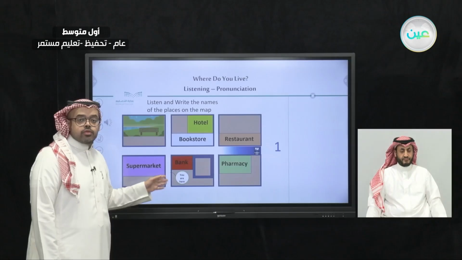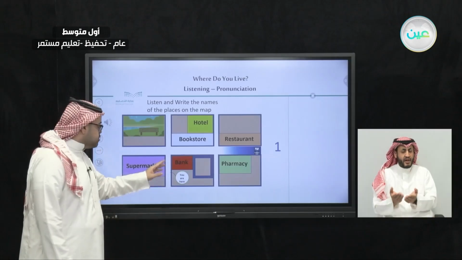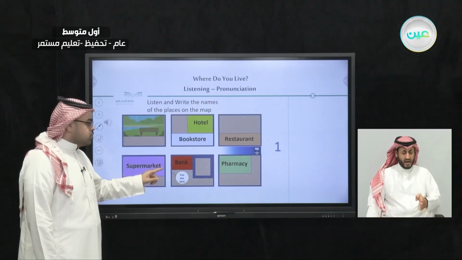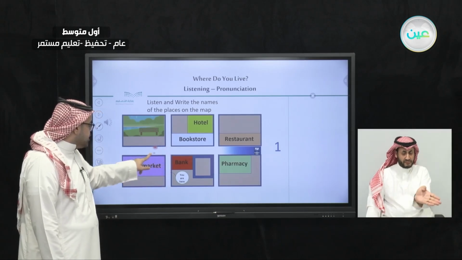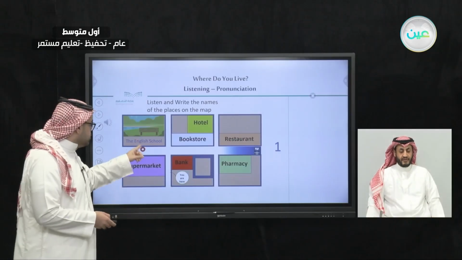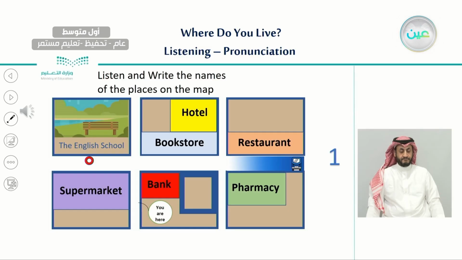Very good. So in number 1, the woman is looking for the English school. And since we are here, she said, go straight and turn left. The English school is across from the supermarket. So where is it? Excellent. Here is the English school, the location of the English school. As we have listened to the directions, here we have written down the name of the place, the English school, which is across from the supermarket. Let's listen to direction number 2.